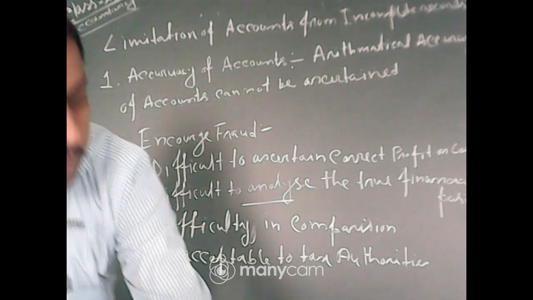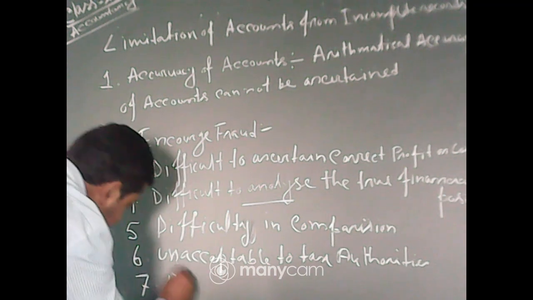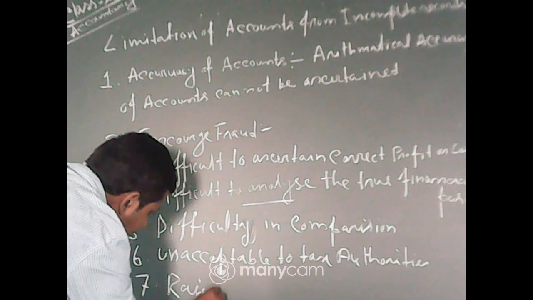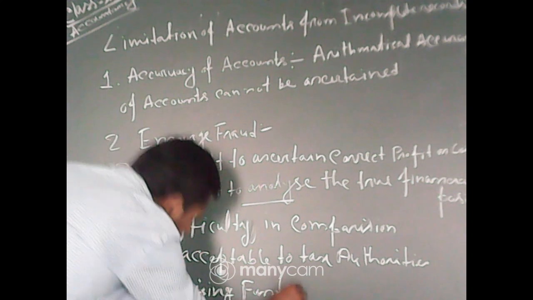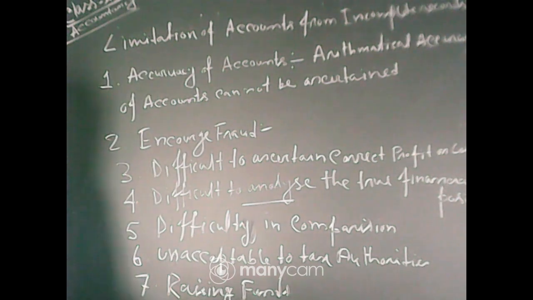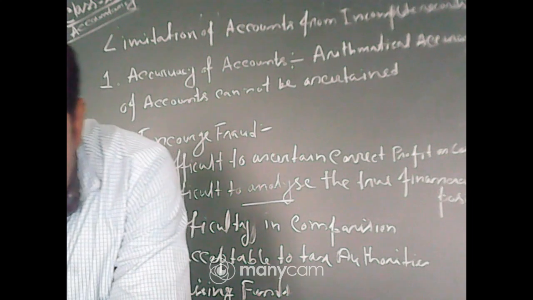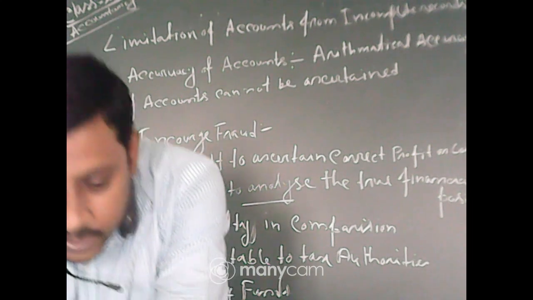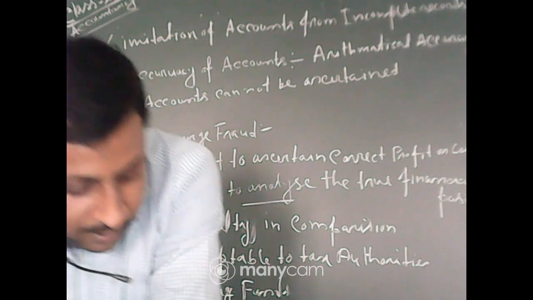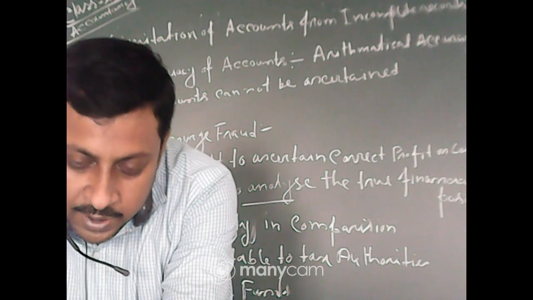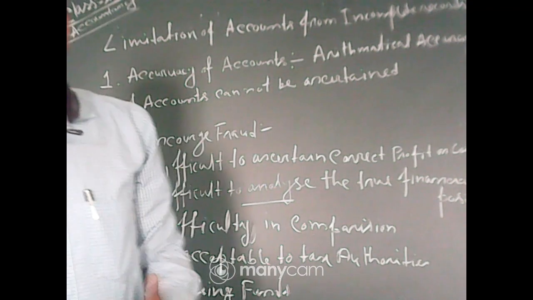Another problem, number 7, is raising funds. That is the example I also gave of why we have to convert single entry to double entry. Anytime you want to raise any fund, small shopkeepers sometimes want to take a loan from the bank.